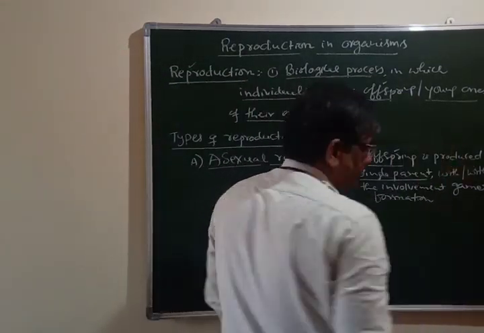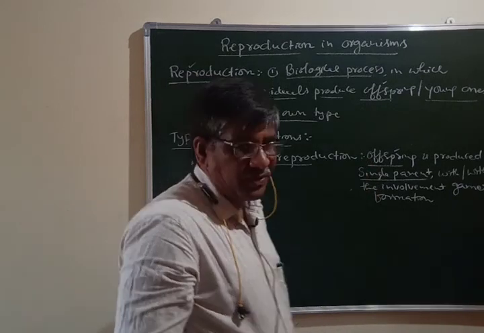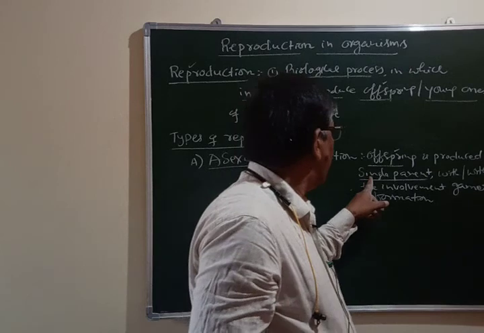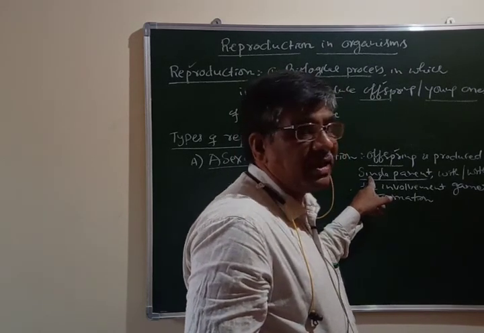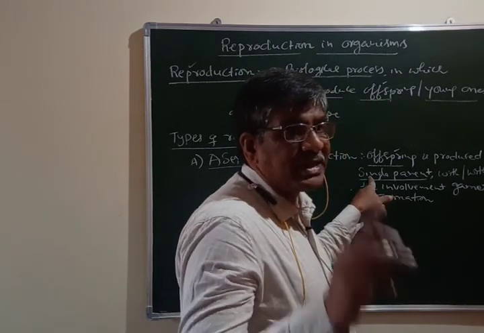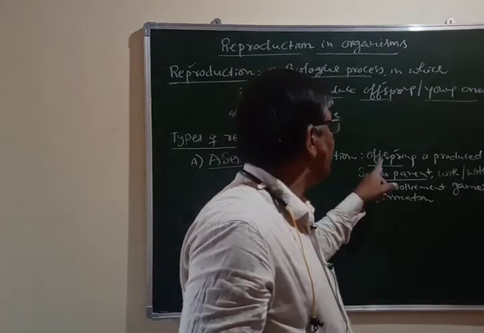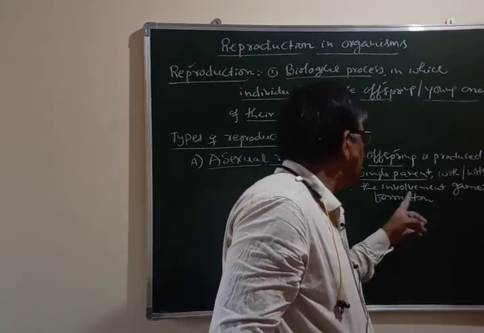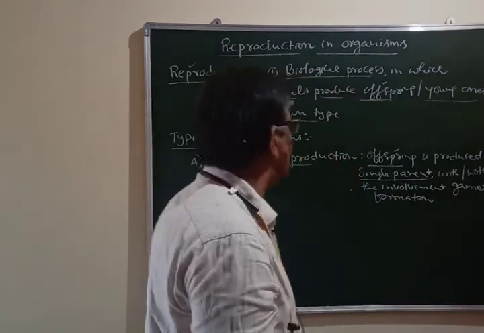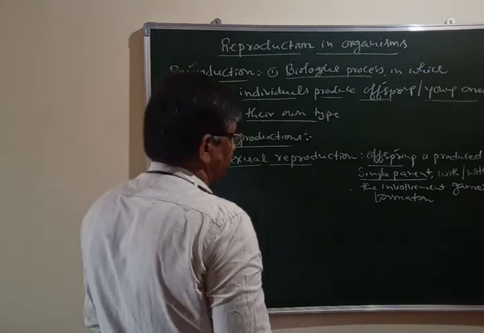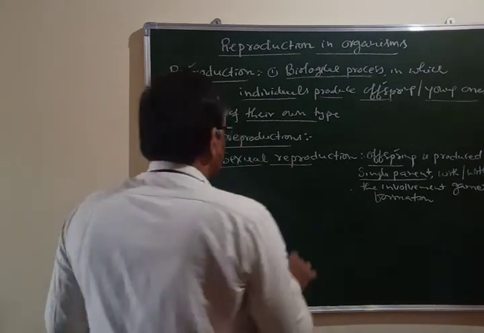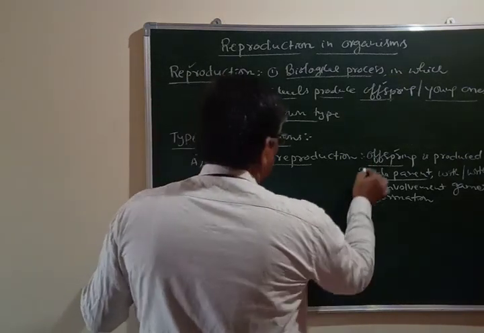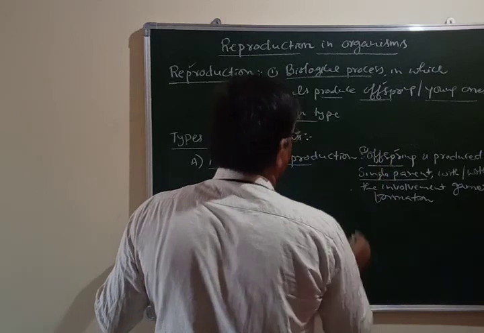Offspring is produced. New individual is produced. Young one is produced by only one parent. This is very, very important. Only a single parent is involved in the production of a new individual. With or without the involvement of gamete formation is called asexual reproduction. Okay? And let us see some more aspects regarding this. So this is the definition for asexual reproduction.